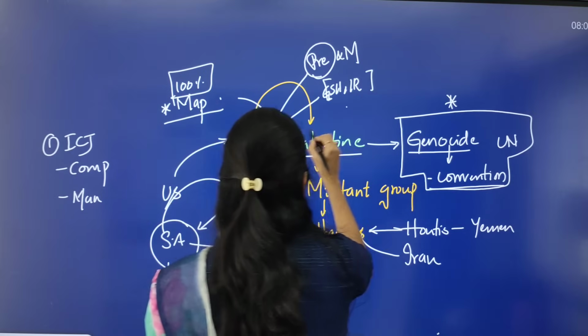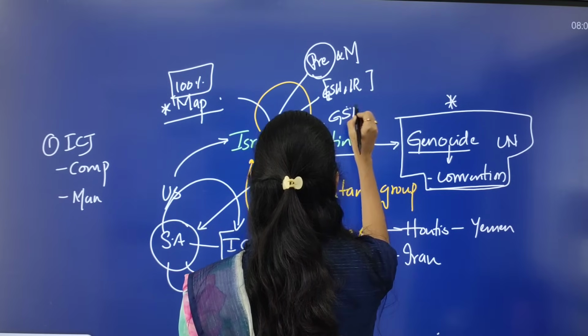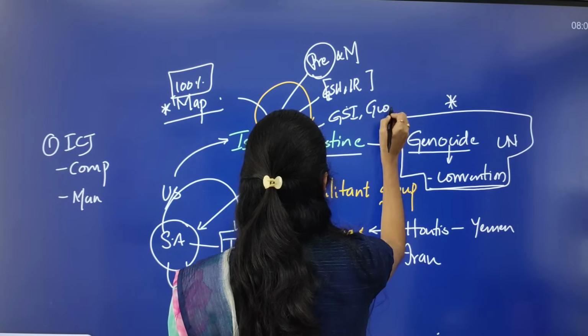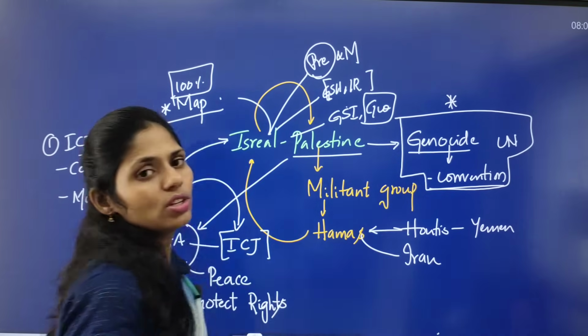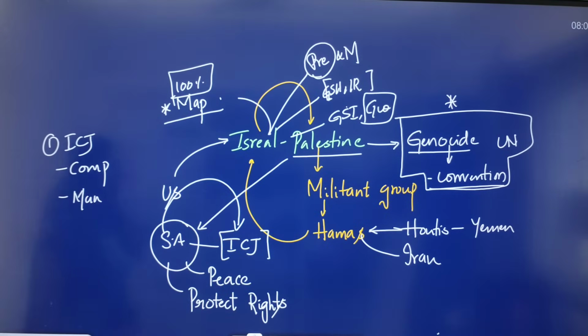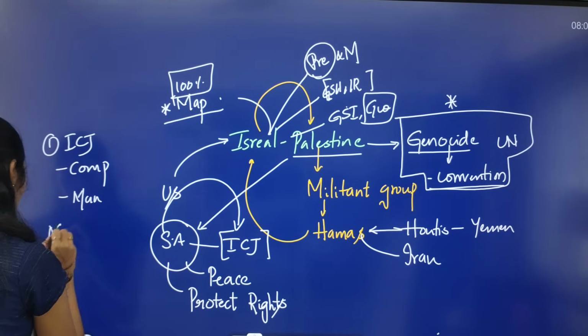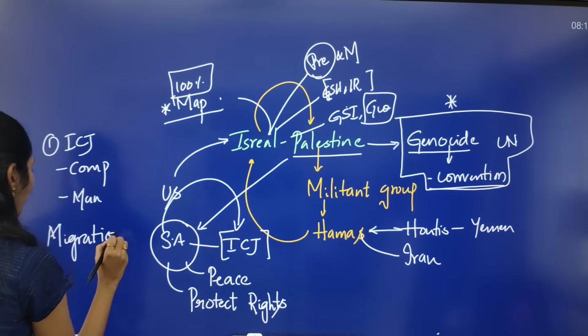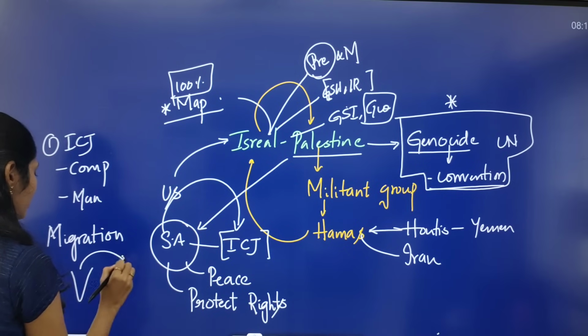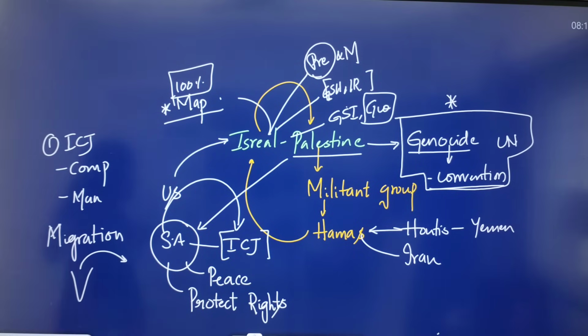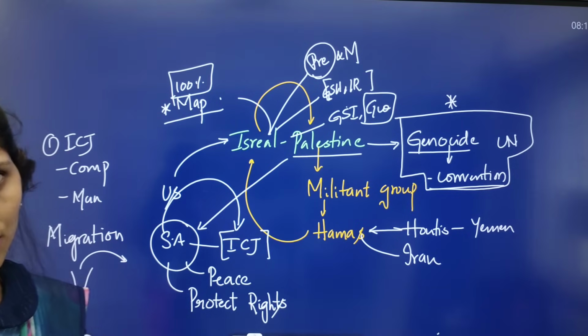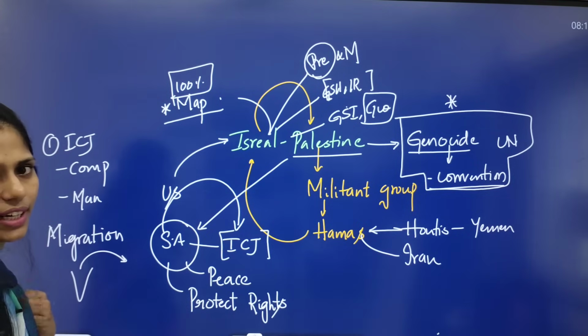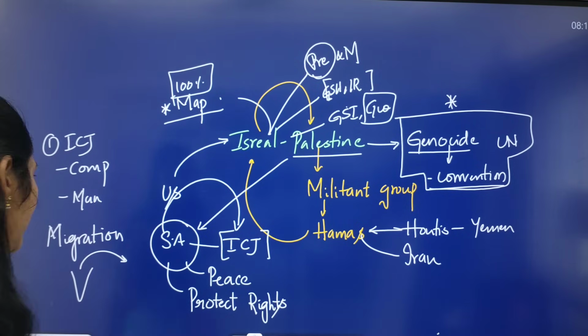This topic is also important from GS paper 1 under geography. Why geography? There is one more article in today's newspaper which talks about migration. Whenever people migrate from India to another country, that concept is called international migration.